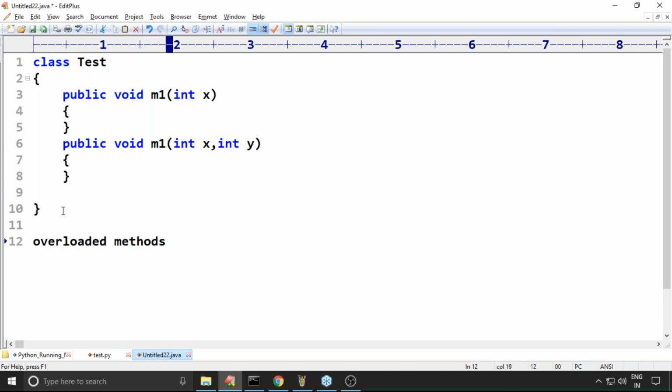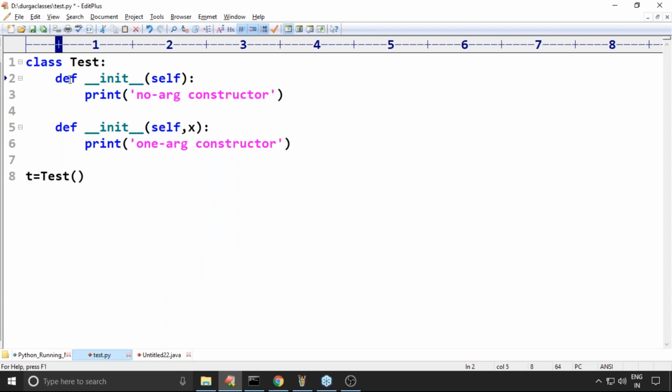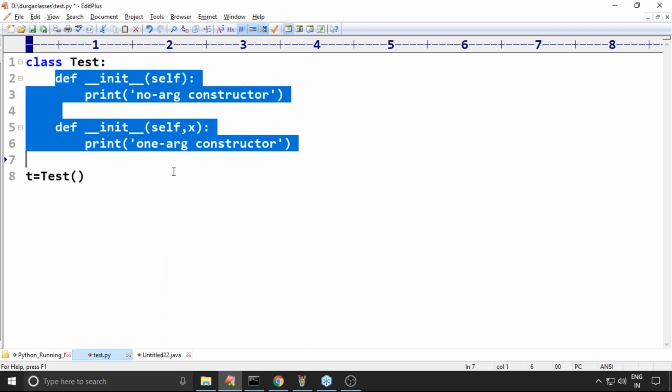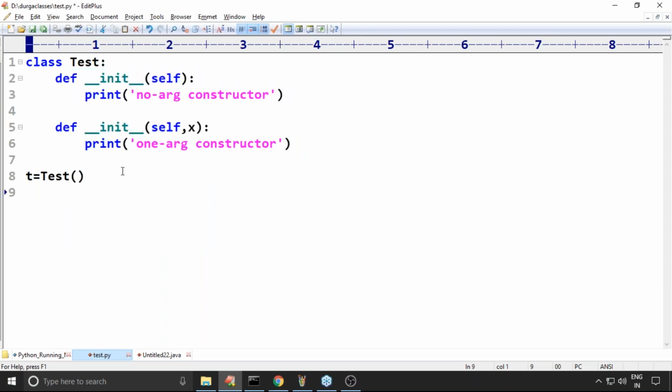Remember this one. What is this concept? Overloaded methods. This is called method overloading. Now in Python, if I take it like this, can you please confirm, is it valid or not? Of course, I'm taking constructor overloading, sir.